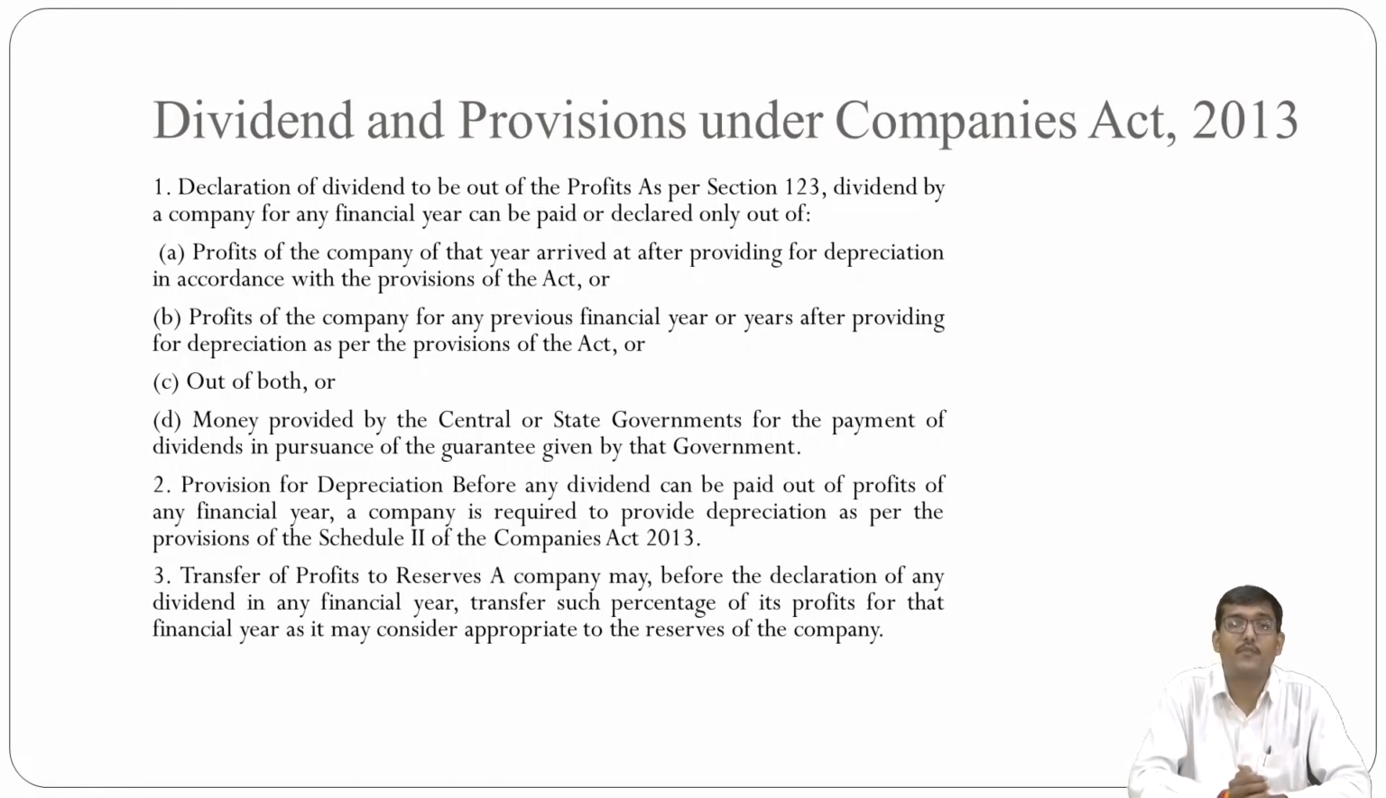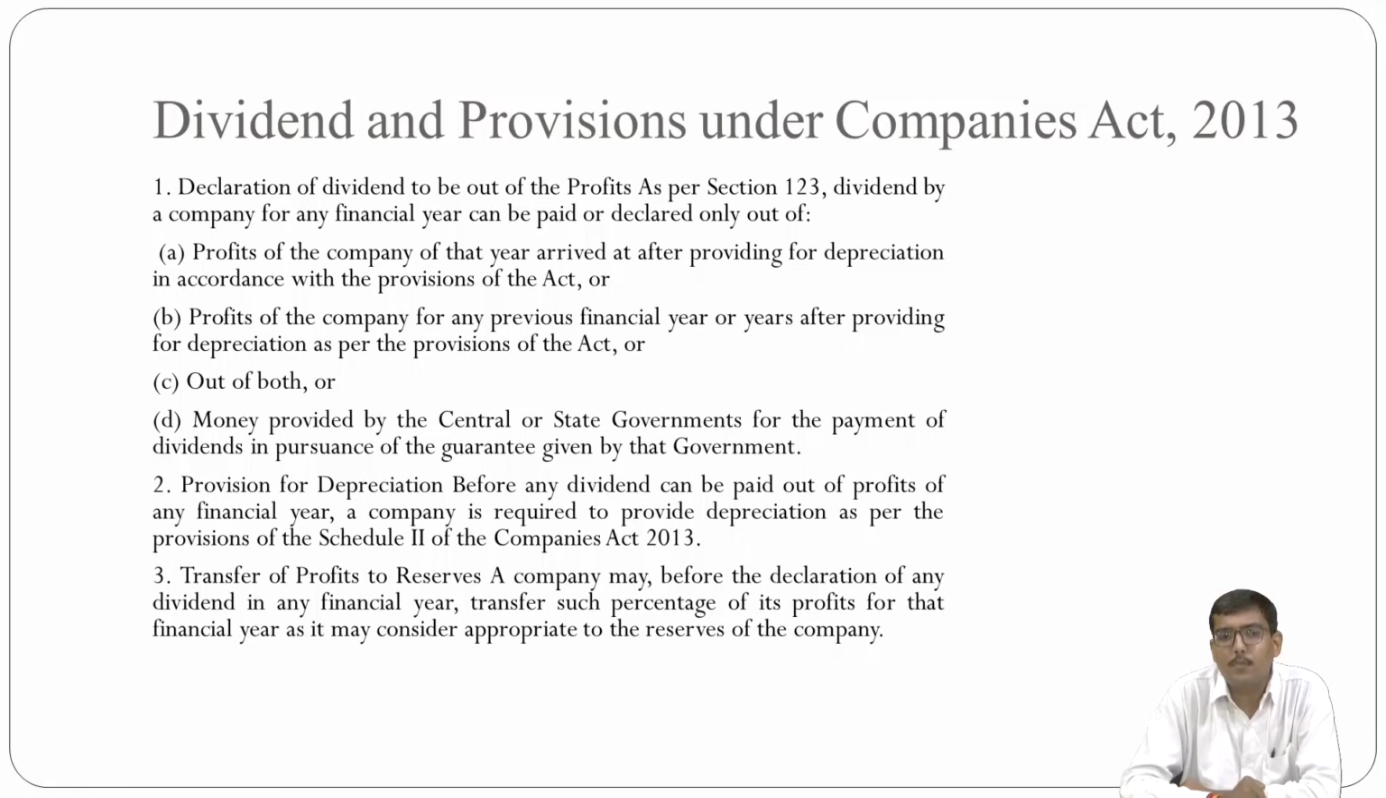Then the profit of a company for any previous financial year or years, after providing for depreciation as per the provisions of the Act. That means the profit of that company for a previous financial year, after providing for depreciation, you may pay or declare the dividend. You have to provide the depreciation. Fourth is money provided by the central or state government for the payment of dividend in pursuance of a guarantee given by the government. If the central or state government has given a guarantee, at that point of time you may declare or pay the dividend.